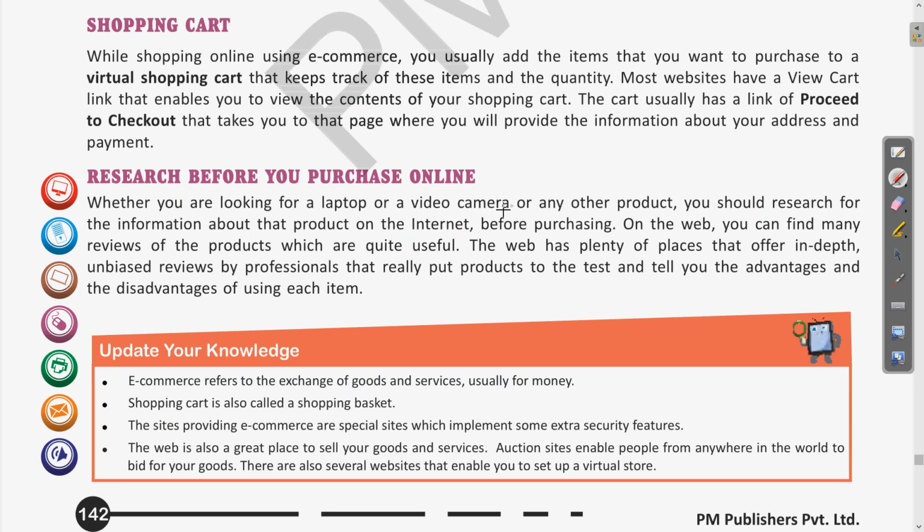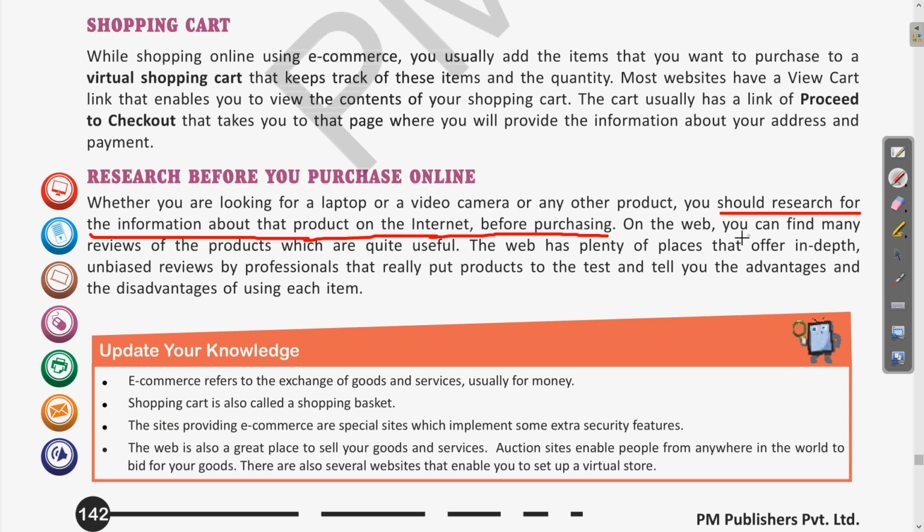So whenever we are shopping something online, before ordering that product, first we need to do some research. We should compare the items, we should gather the information about the product. Clear? So these are some steps which we should follow before online shopping.